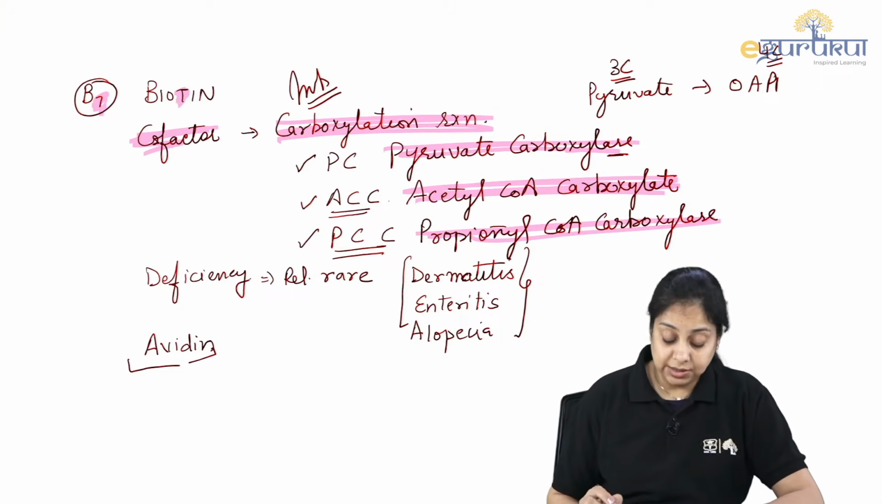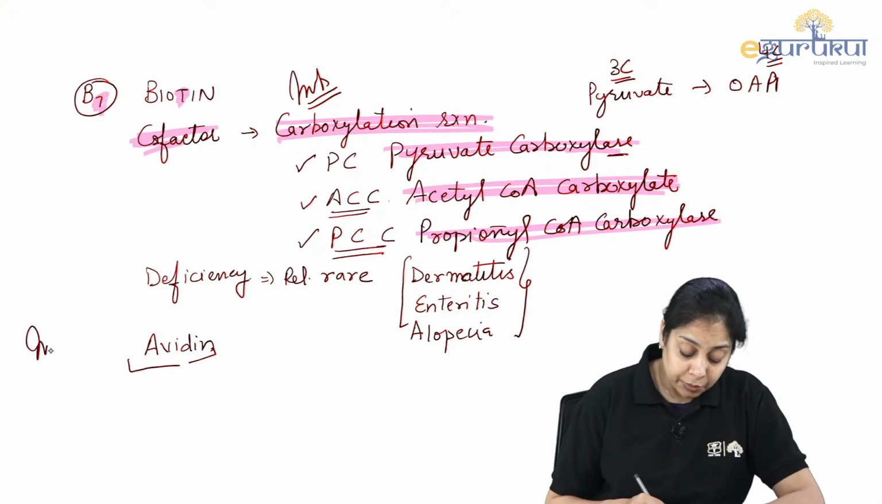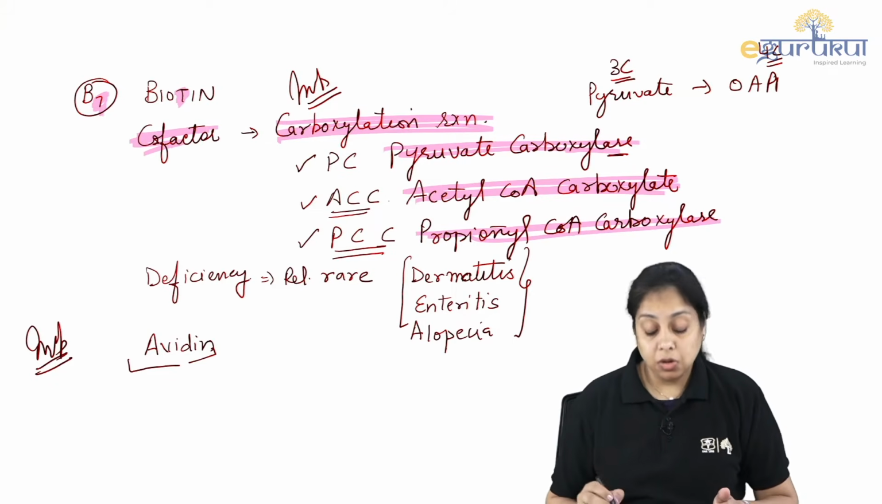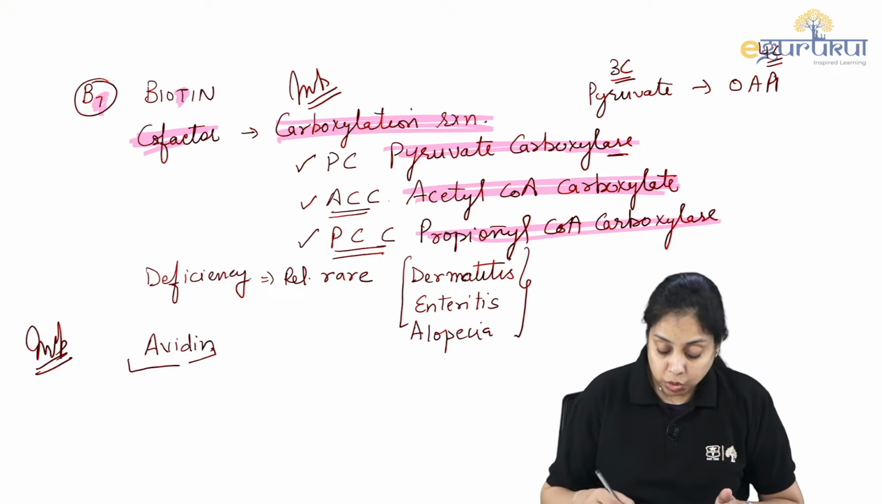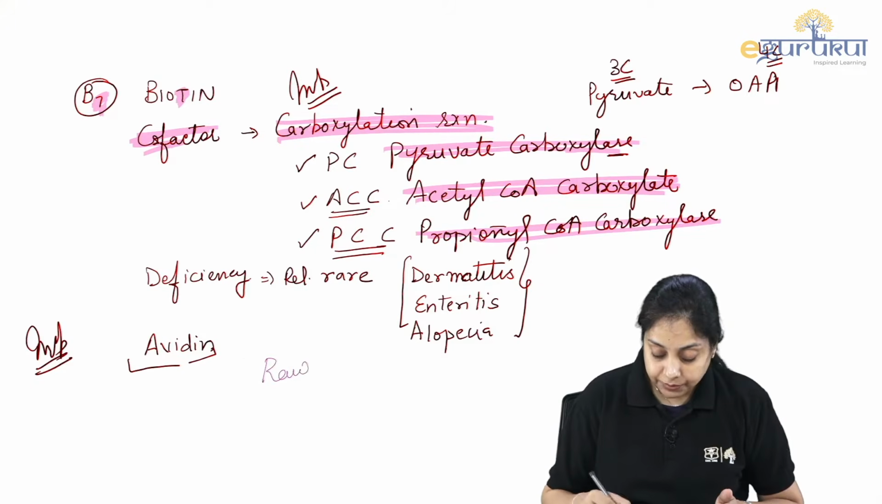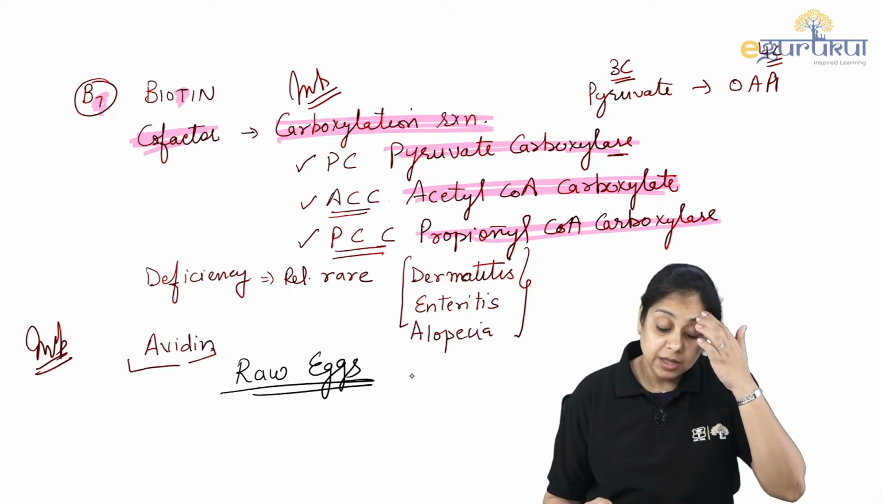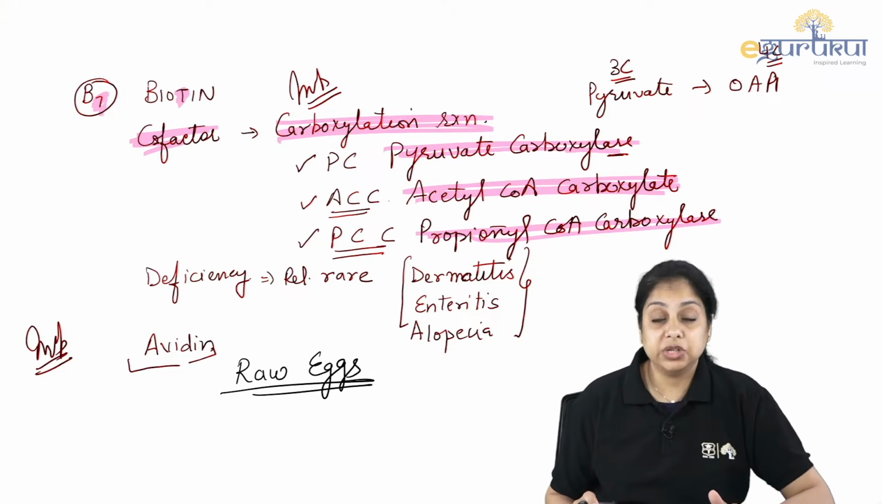These carboxylases require biotin. Another important thing you have to remember is the prolonged consumption of raw eggs. Those who are eating raw eggs for a prolonged period of time, right, they have the biotin deficiency.